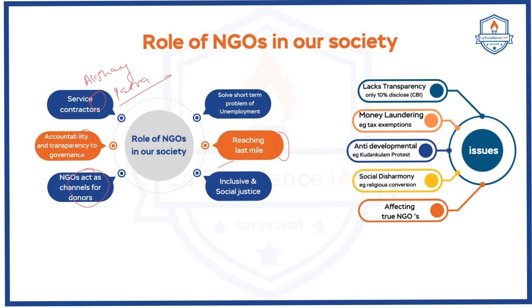Now, the other important thing is reaching the last mile. As it is said, not every government office can reach the last mile. For example, tribal areas. In such areas, many NGOs play a key role in providing health, education, infrastructure, social facilities, etc. Now, the other important thing is that it is solving the short-term problem of unemployment also.